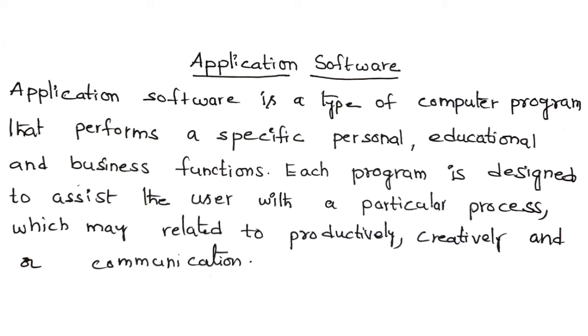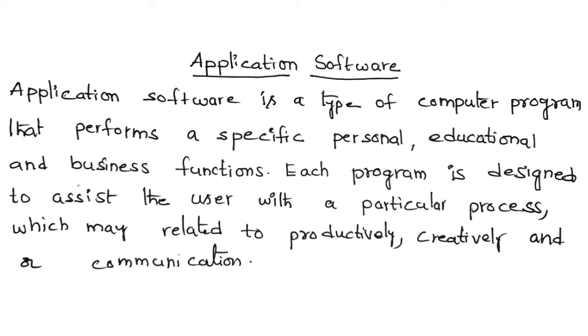Each program is designed to assist the user with a particular process which may relate to productivity, creativity, and or communication. Means nowadays we are using the apps. We are using apps like WhatsApp, Facebook app, and some other apps also what we need.